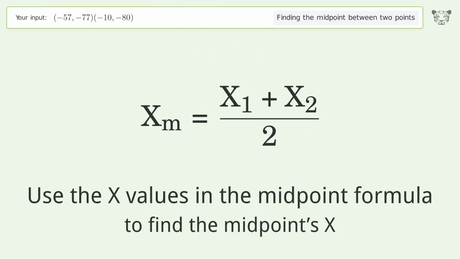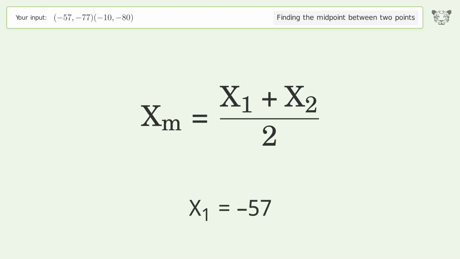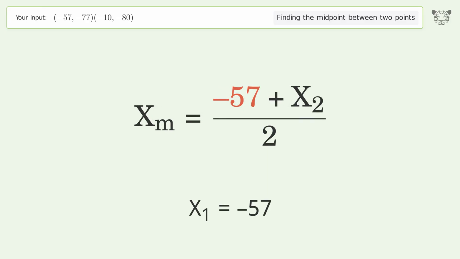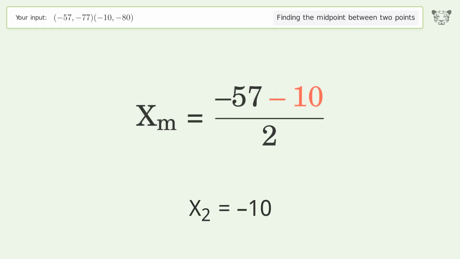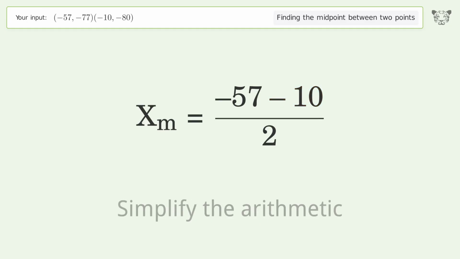Use the x values in the midpoint formula to find the midpoint's x. x1 equals -57. x2 equals -10. Simplify the arithmetic.